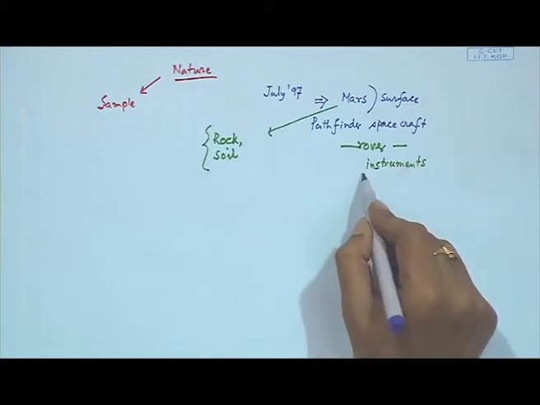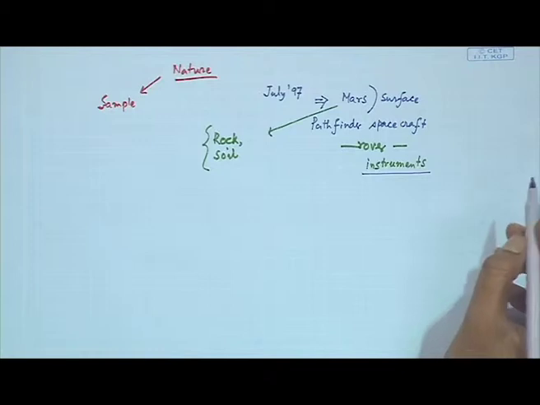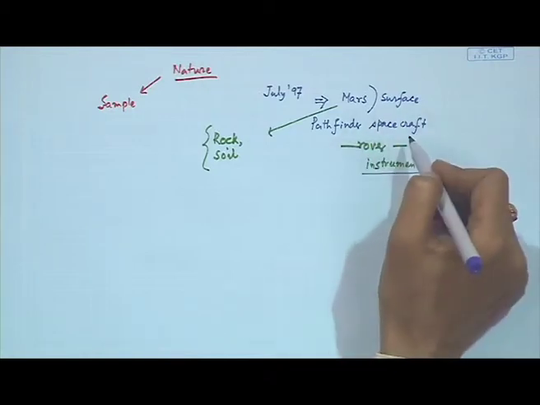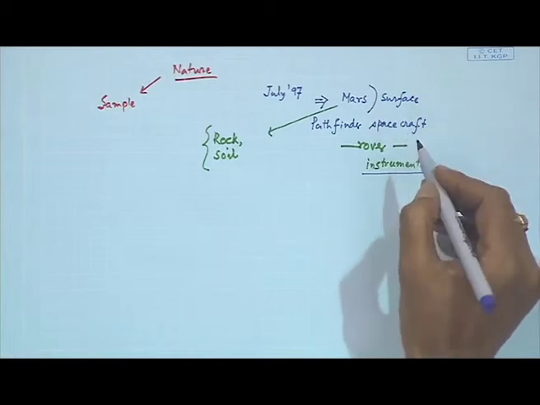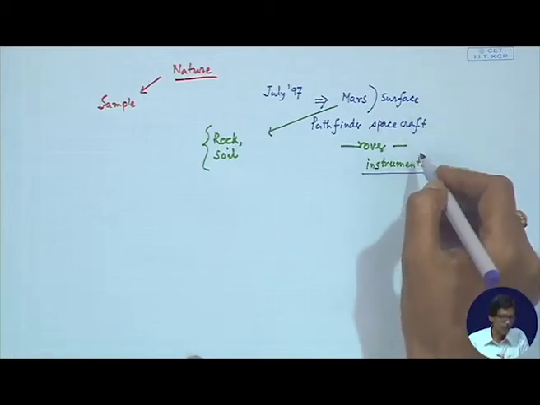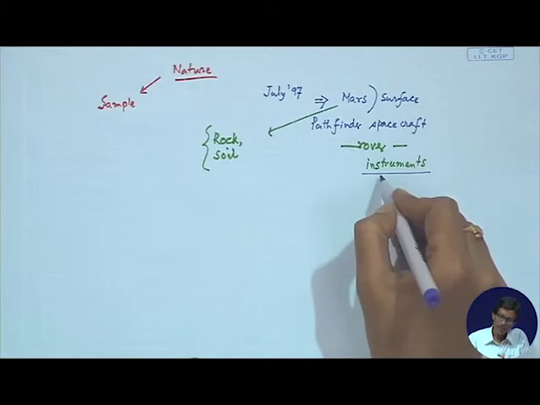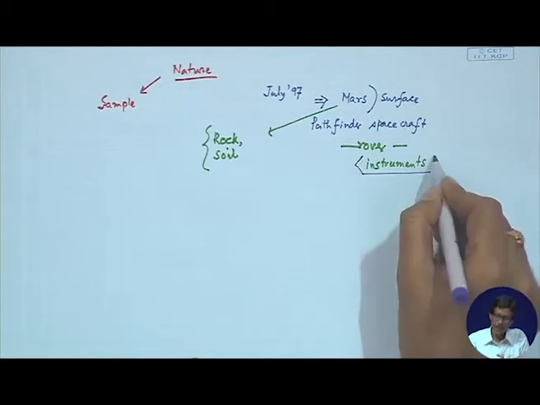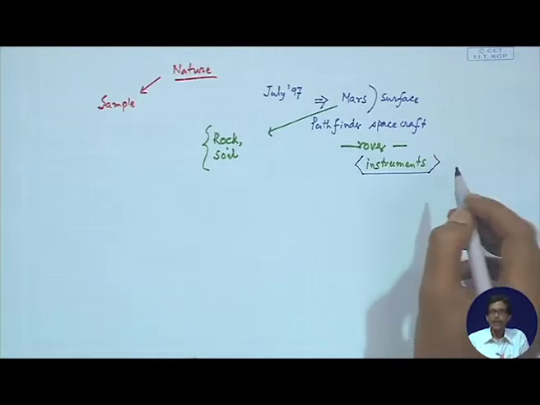The Pathfinder spacecraft is carrying the instruments, and if we consider the instrument as our analytical tool, we can consider it a typical instrumental method of analysis.